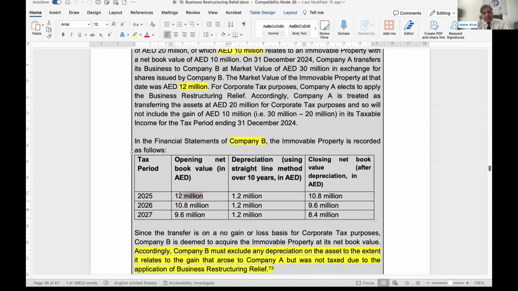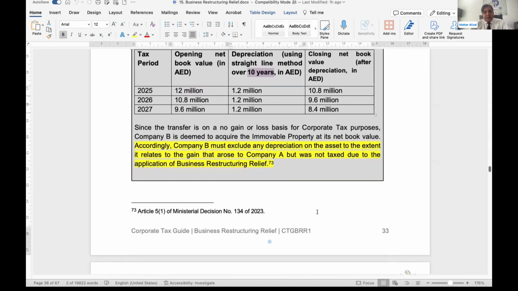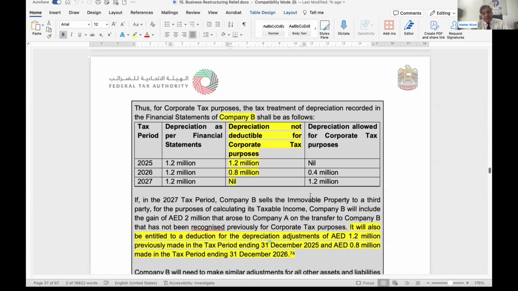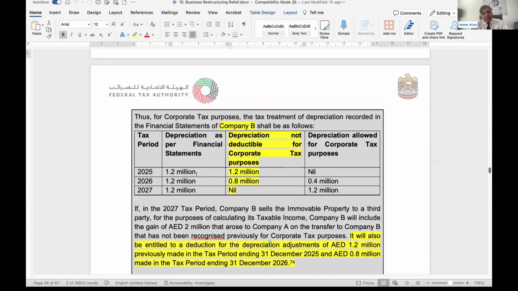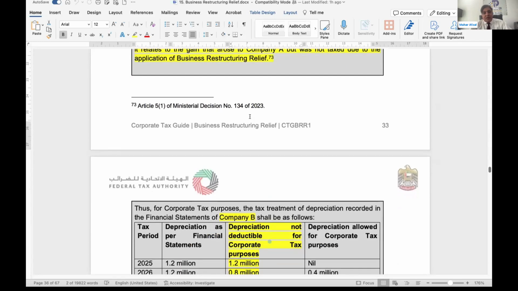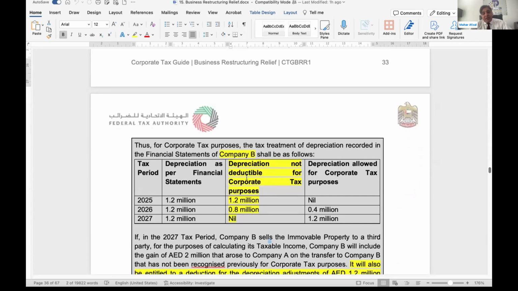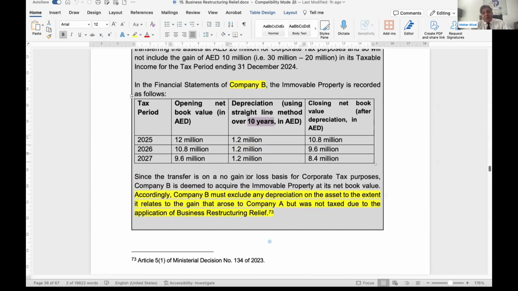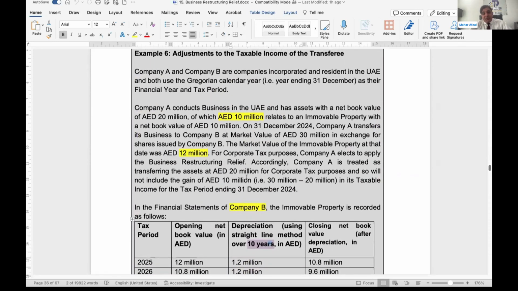So how much is the depreciation? Assuming this has been depreciated over a period of 10 years: 1.2 million per year, 1.2, 1.2, 1.2. Closing net book value 10.8, 9.6, 8.4. Now if you look into the depreciation, how much is the depreciation? 1.2, 1.2, 1.2. You can look into this. This is the depreciation. 1.2 is the depreciation. How much has been disallowed? It should be disallowed up to the gain, the initial gain. How much was the initial gain?